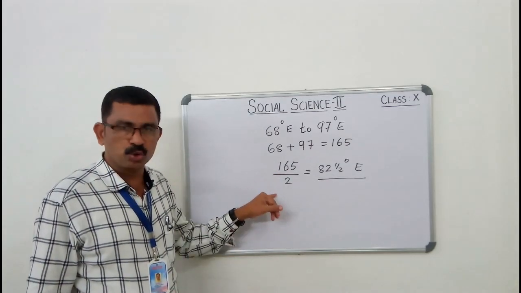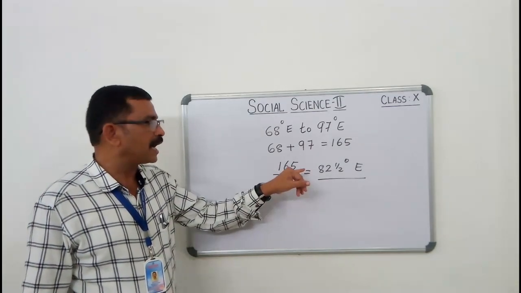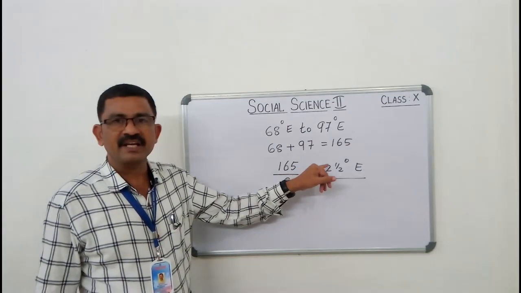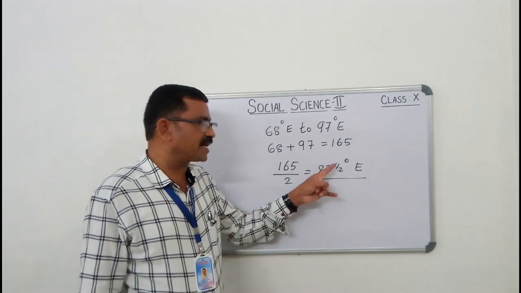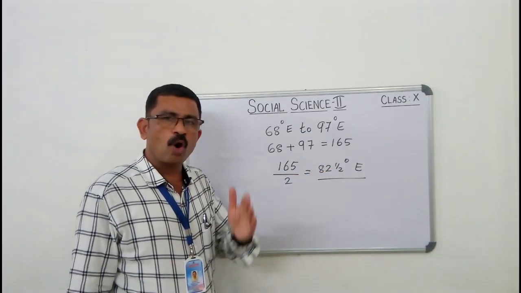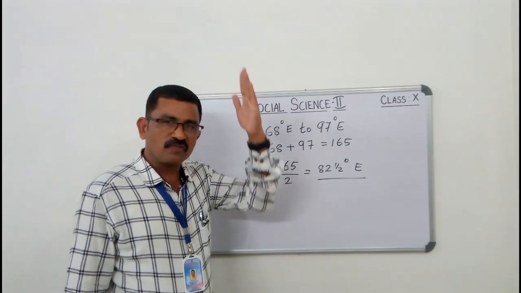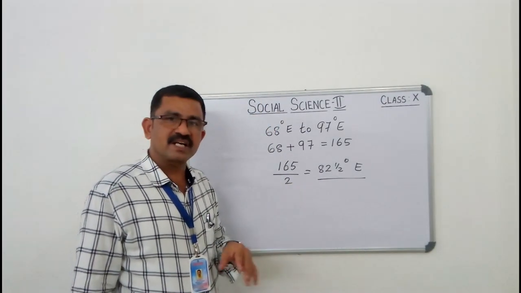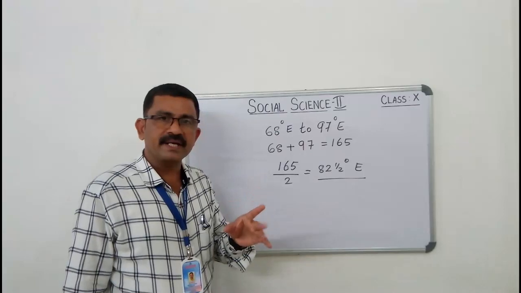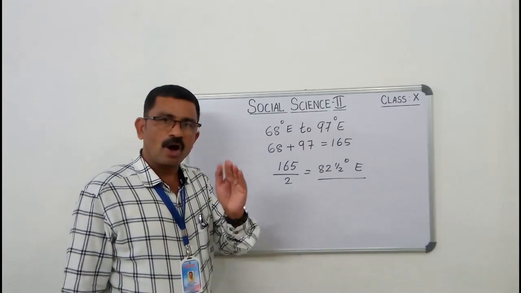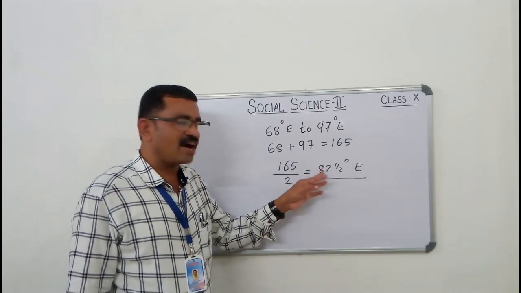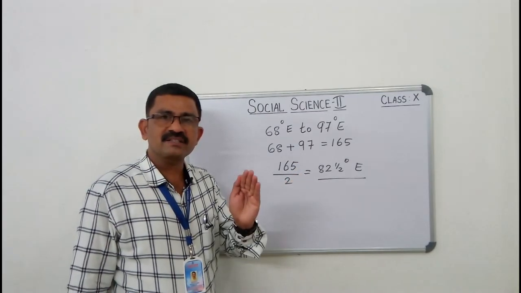165 divided by 2 is equal to 82 and a half degrees east. 82 and a half degrees is the longitude that almost passes through the center of India. This is considered the standard meridian of India. The local time at 82 and a half degrees is considered Indian Standard Time.